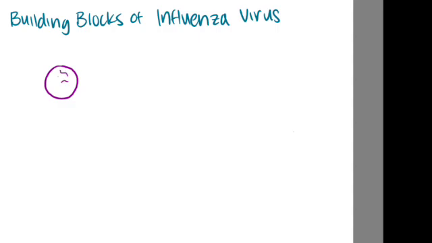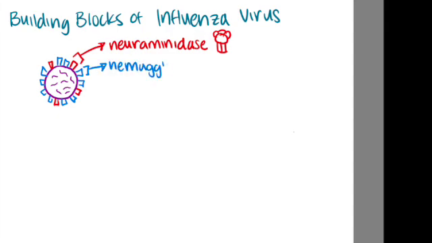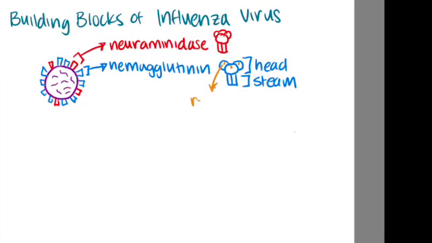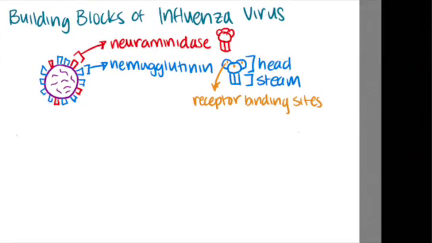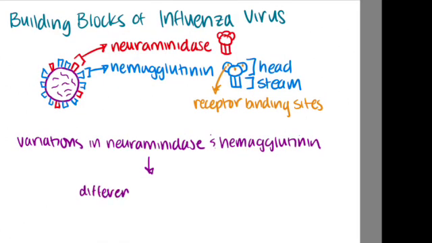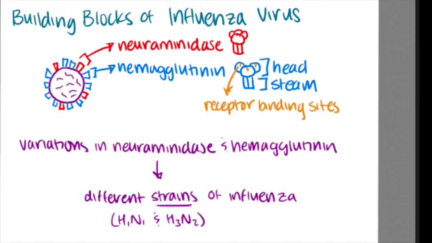our society. The major building blocks of influenza include an 8-piece of viral RNA within the virus membrane. There are two main types of surface proteins surrounding the virus, called hemagglutinin and neuraminidase. These proteins have a head and stem structure in which there are many different variations in the structure of the heads of the proteins. Different hemagglutinin and neuraminidase protein structures cause different strains of the influenza virus, which are named after the combination of variations in the surface proteins, such as H1N1 and H3N2.